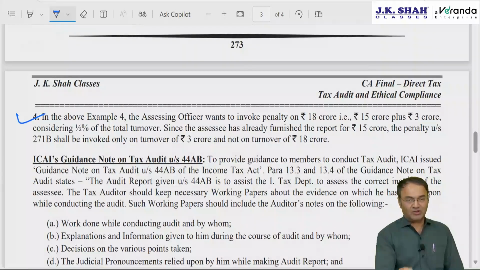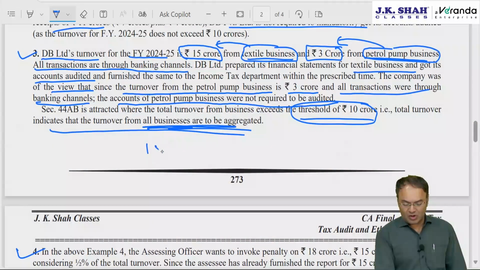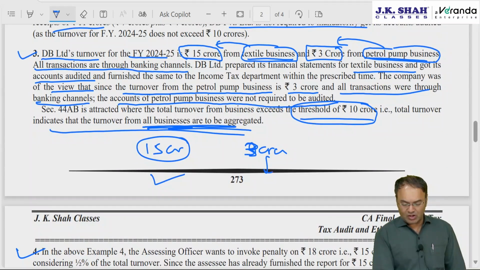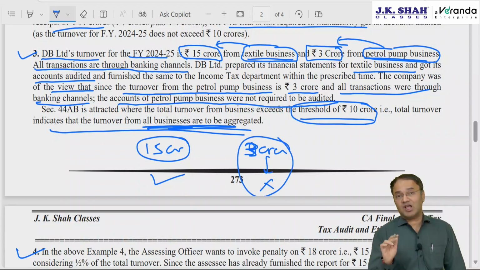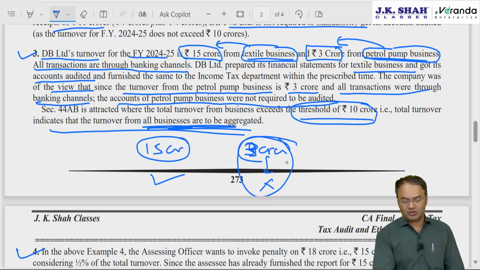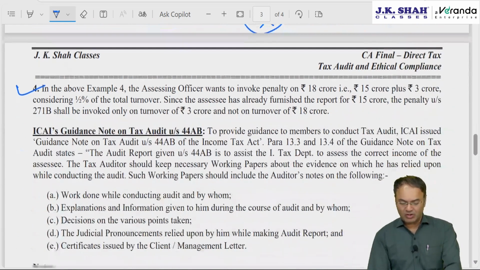Fourth example, in the same case, how much will be the penalty? So, for petrol pump business audit is not done with 3 crore turnover, and for textile business audit is done. This is not done, here there is violation. Penalty which is 0.5% of turnover will be with regard to petrol pump business turnover.